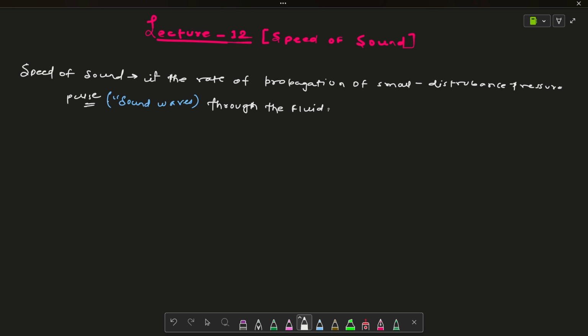I have told you the example, right? When you throw a rock or anything in the pond, you will see a circular wave traveling away from the center point, which is the point where you threw the stone. Accordingly, that wave gets transmitted and propagates. Similarly, sound waves, or a small disturbance pressure pulse, travel through the fluid, and the rate at which they travel is known as the speed of sound.